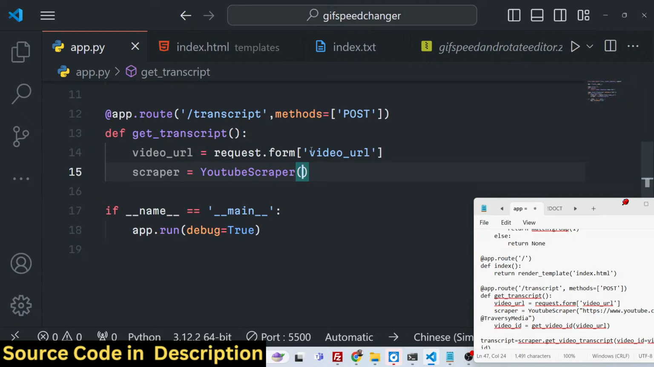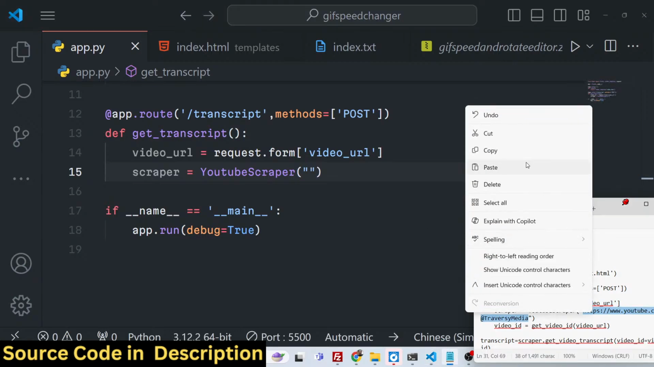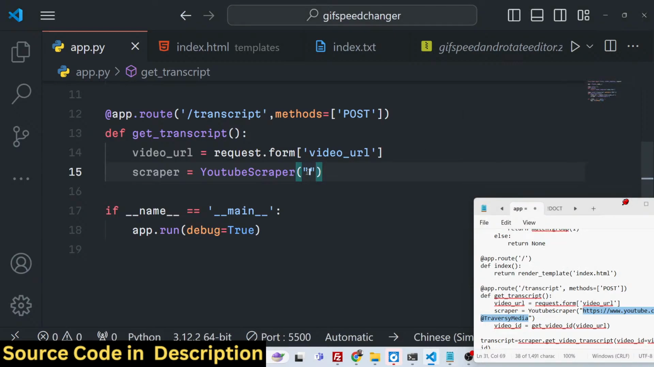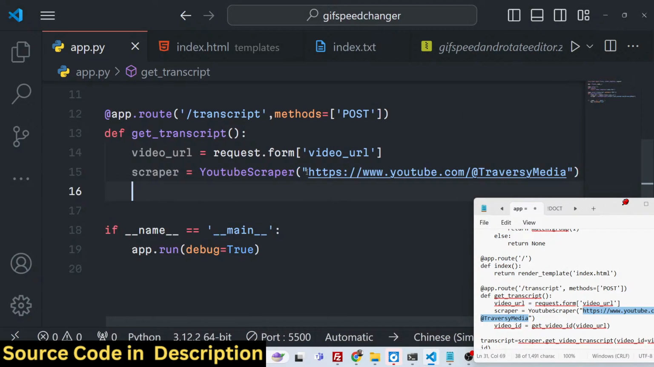So I developed this YouTube scraper, which goes to the YouTube API and fetches the YouTube transcript of a particular YouTube video. And here you need to give the URL. You can give any URL right here. You just need to initialize the YouTube scraper. I'm just giving this channel URL. After you give this, we need to get the video ID from the YouTube video URL. So